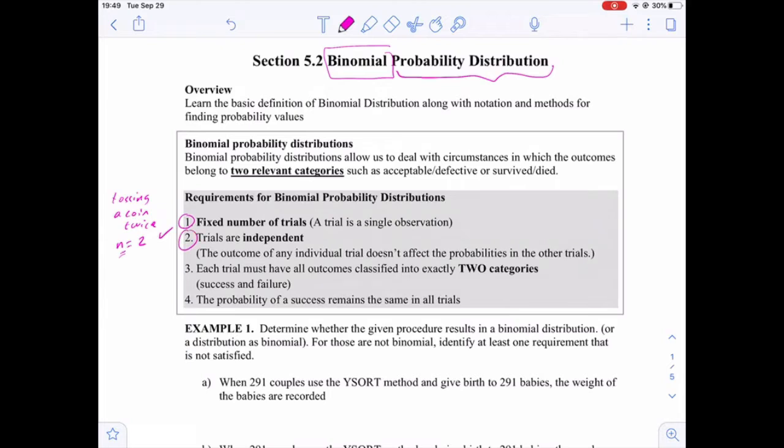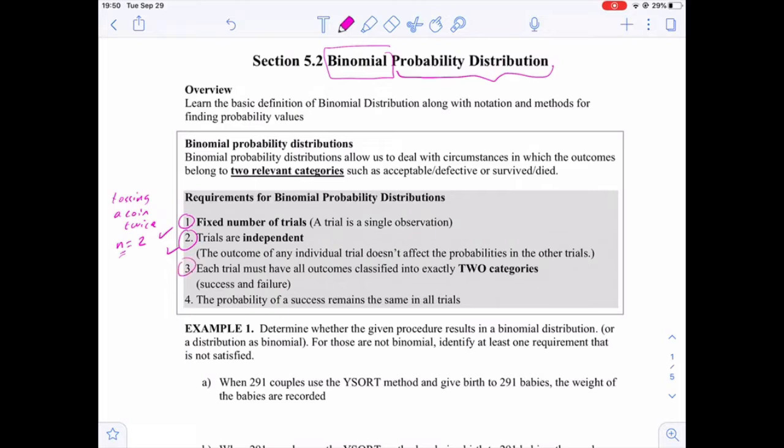The second thing is that trials are independent. For example, here when we toss a coin twice, in the first toss we may get head or tail. In the second toss we still have the same possibility, head or tail, but if you get a head in the first toss, that will not affect the chances of getting head or tail in the second toss. That means they are independent. So the second condition or requirement is satisfied.